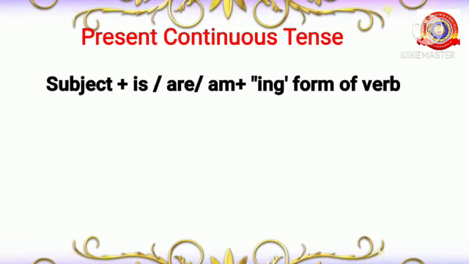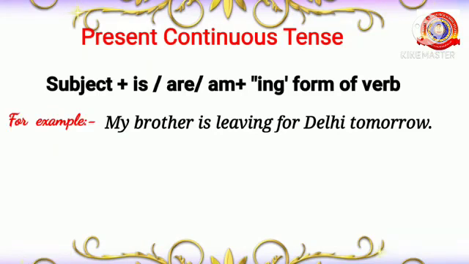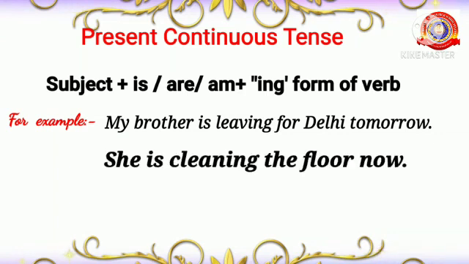Okay, the structure of the present continuous tense is subject plus am or is or are plus verb plus ing form. Okay, for example, my brother is leaving for Delhi tomorrow and she is cleaning the floor now.